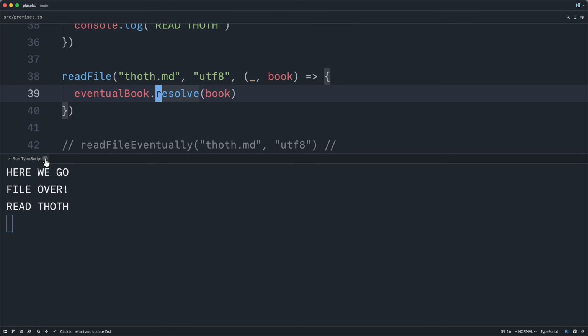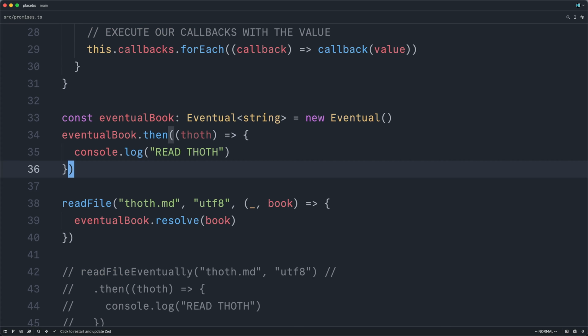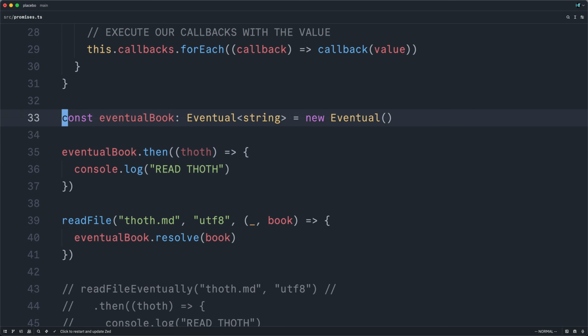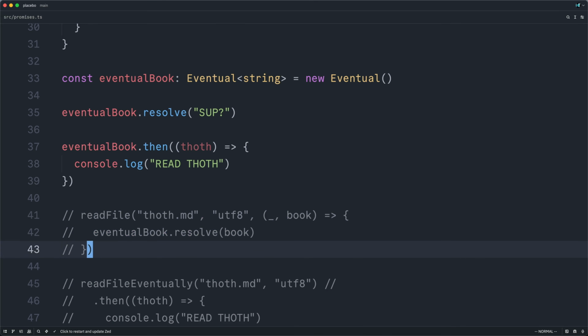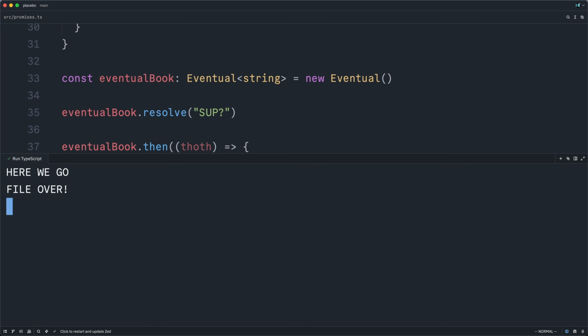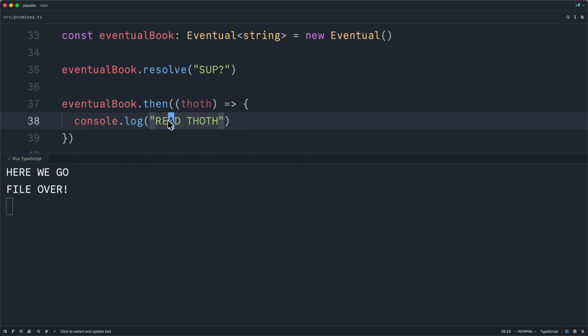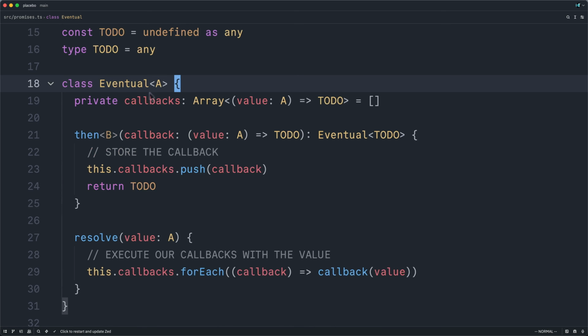Let me close this. And before fixing our stubbed out types, I do want to reveal one flaw with our current approach. Currently, we have to attach a handler before resolving. However, it is possible for our eventual book to be resolved earlier. So let me feed in a string here, comment this out, and rerun our program. Now we no longer see our message. This callback is not being fired. Our current implementation is just a hair too simplistic.